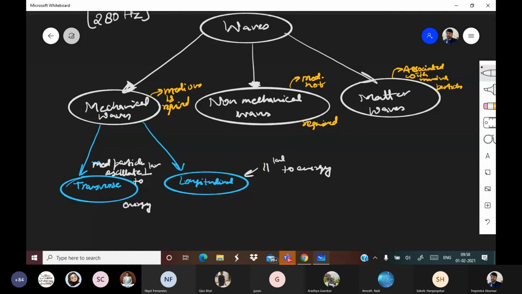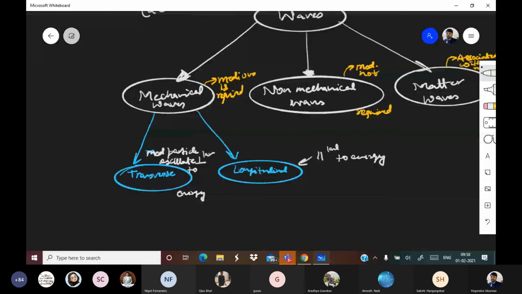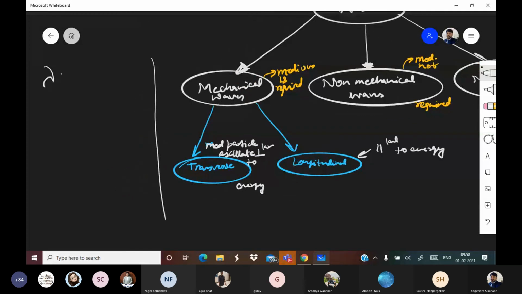As I told you, we have smaller particles, subatomic particles. I'm just going diverted from this chapter. Lambda is equal to h upon mv. This is the formula to find the wavelength of matter waves. Lambda is equal to h upon mv. This was given by de Broglie. I think you would have studied this in the chapter of chemistry, atomic structure. So this wavelength is called the de Broglie wavelength.